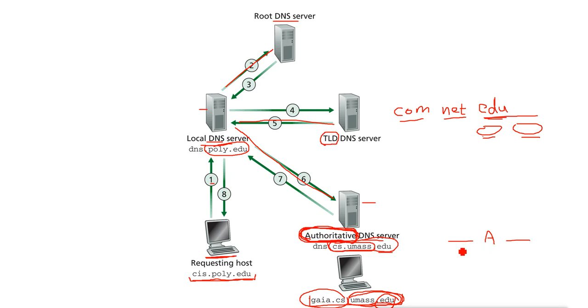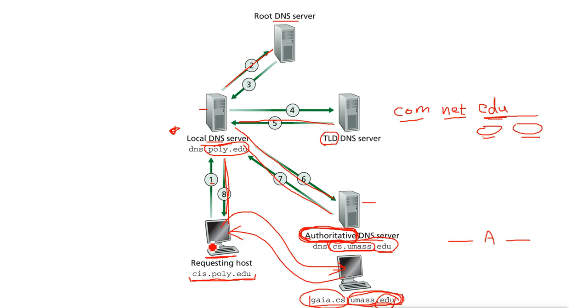So if it finds the record, it will reply with the record to this DNS server, which was waiting on our query. So this DNS server will reply with the answer to our machine, and it will also cache the record. Now our machine gets the IP for the server. So now our machine will directly send the query to this server, and it will get the reply from that server.